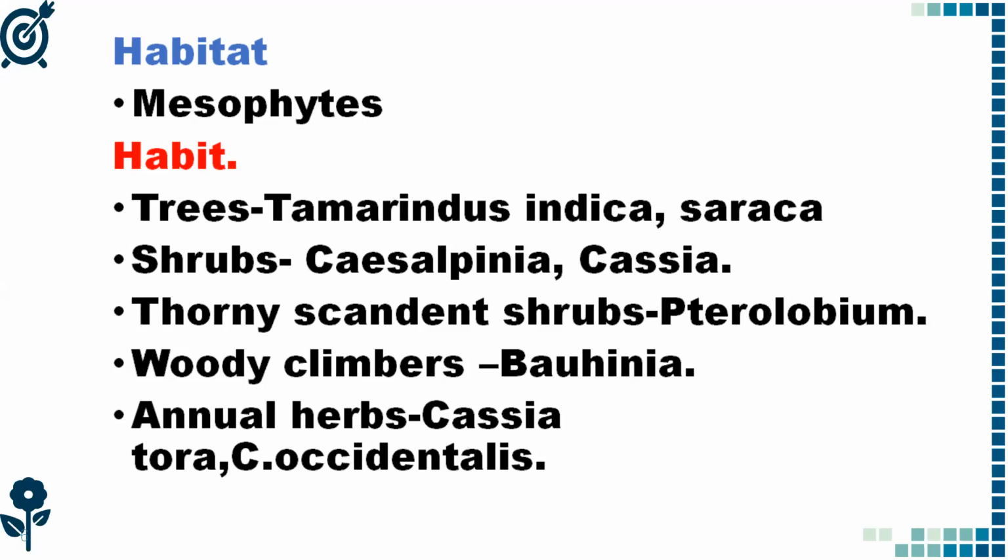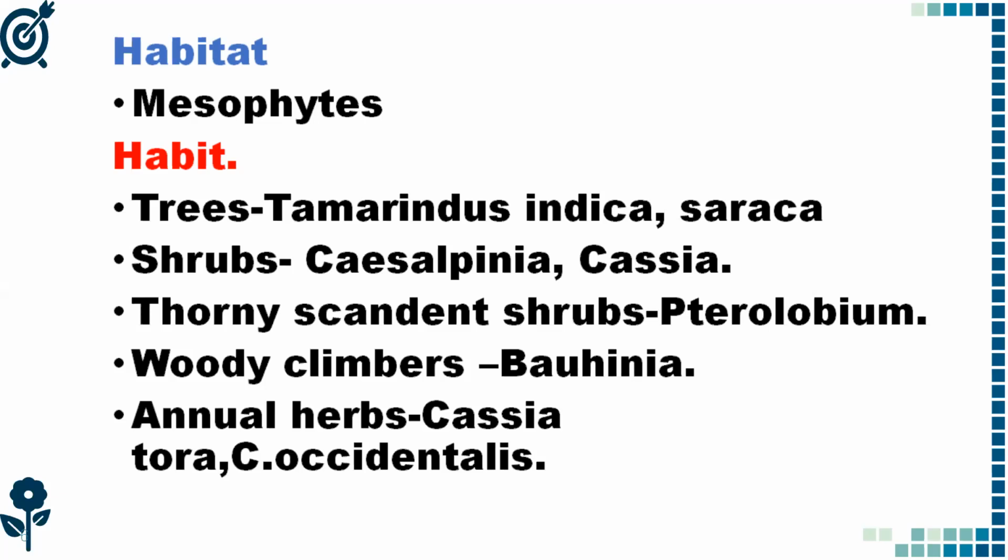It shows great variation in habit. Some plants are trees, like Tamarindus indica and Saraca indica, and some are shrubs, like Caesalpinia and Acacia. Some are thorny shrubs, like Pterolobium, and woody climbers, like Bauhinia.